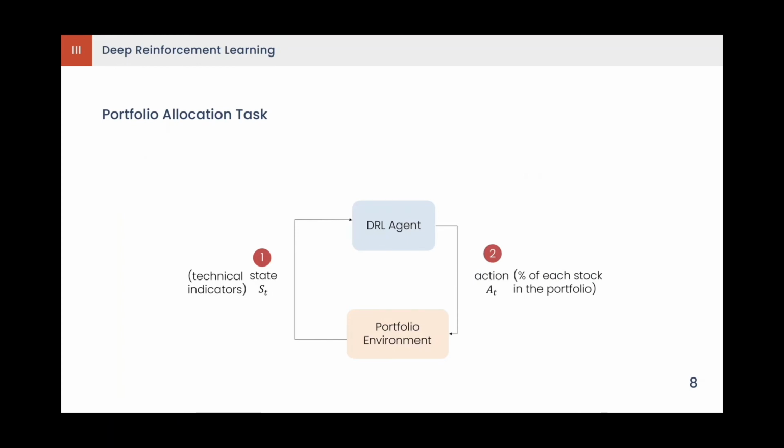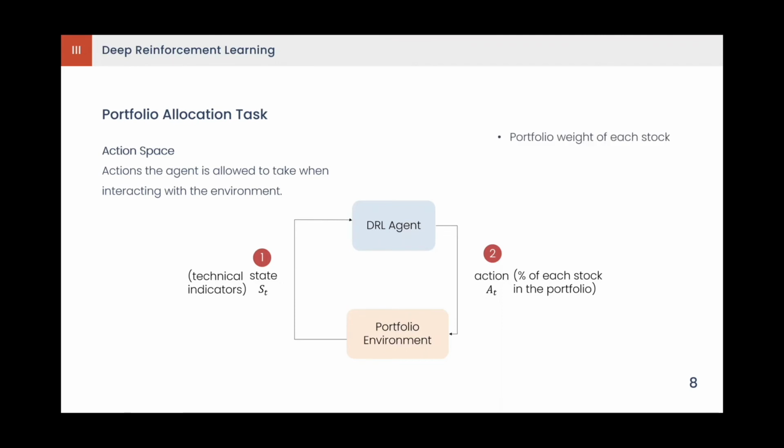The action space is the actions the agent is allowed to take when interacting with the environment. This is defined as the portfolio weight of each stock and falls within 0 and 1. A softmax function is used to normalize the actions to ensure we always obtain a sum of 1. We also set a minimum base holding of 10% for each stock to help maintain portfolio diversification.